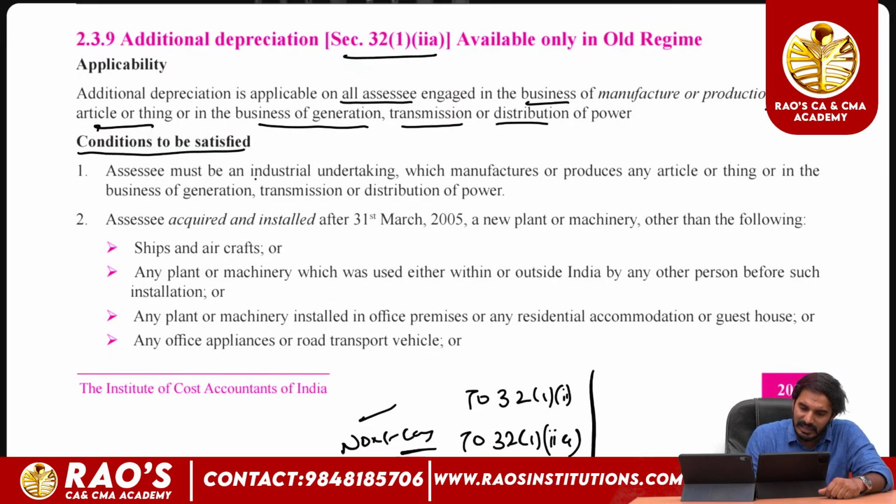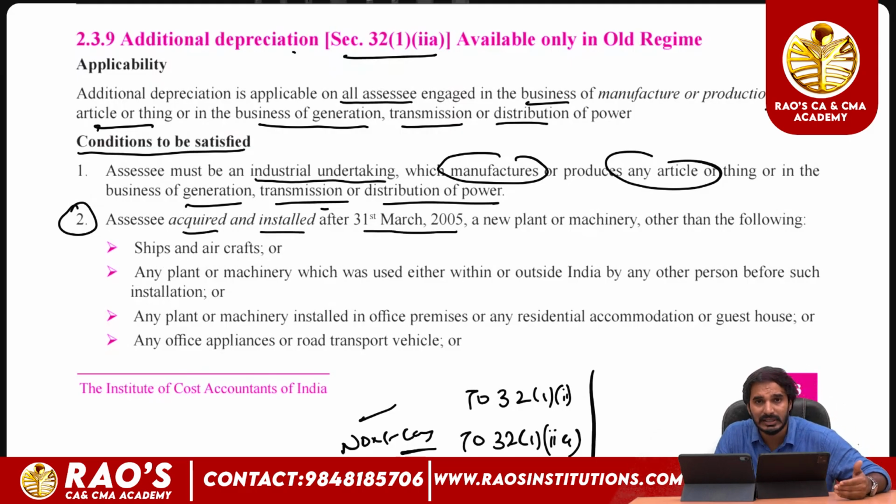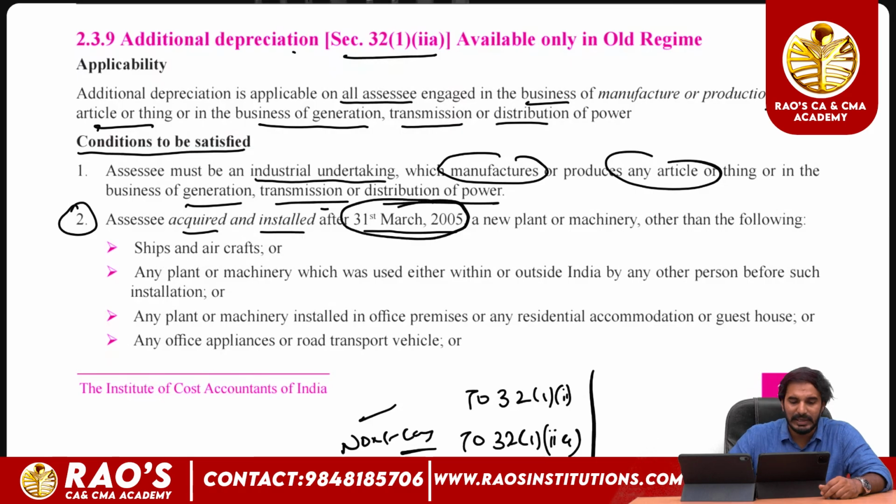The assessee must be an industrial undertaking, which, as we have seen, means that only a manufacturing assessee can claim additional depreciation, or one engaged in the business of generation, transmission, or distribution of power, electricity. The second condition is that the assessee must acquire and install the asset on or after 31st March 2005, because the concept of additional depreciation was introduced with the concerned Finance Act, so it has been taken as a benchmark.